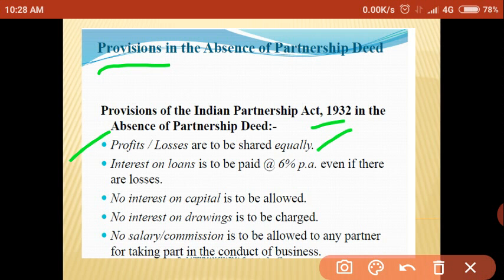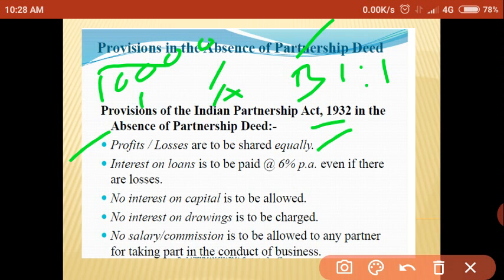Suppose A and B are partners and they have no partnership deed. Whatever the profit or loss of the business, they should share it equally. It is nothing but a 1:1 ratio. If they got a profit for the year of rupees 10,000, they should distribute it among themselves, 5,000 for A and 5,000 for B. It means profits and losses are to be shared equally. Next, interest on loan is to be paid at 6% even if there are losses.